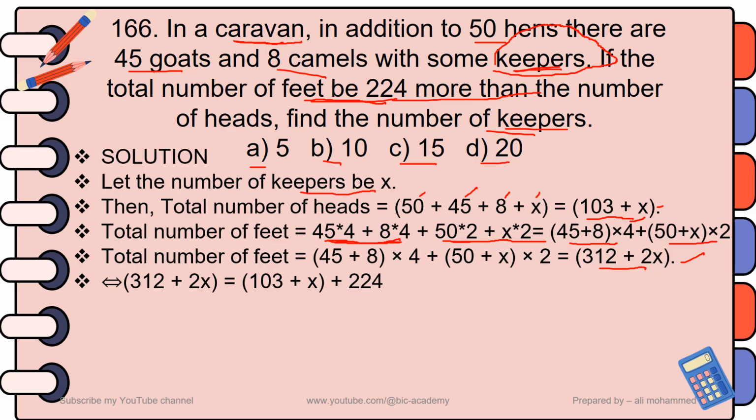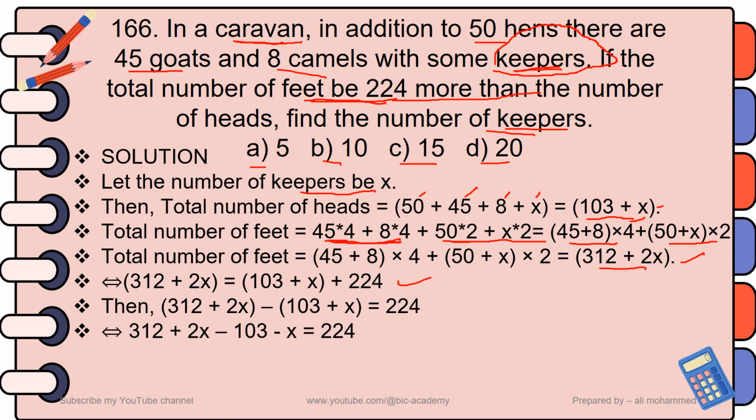This part tells us that the number of feet is 224 more than the number of heads. You can rearrange this as 312 plus 2X minus 103 plus X equals 224, which can further be rearranged as 312 plus 2X minus 103 minus X equals 224.